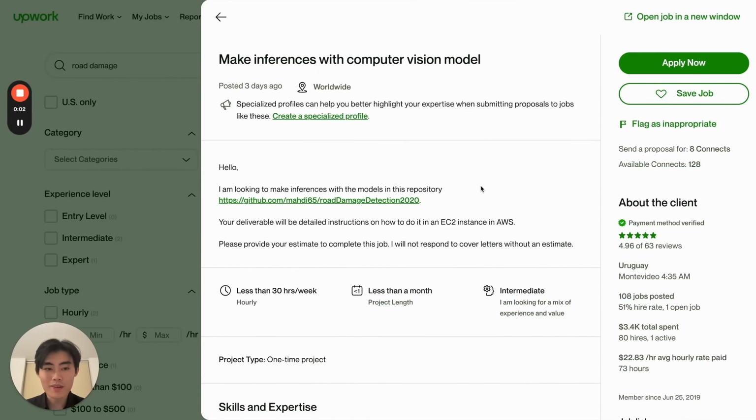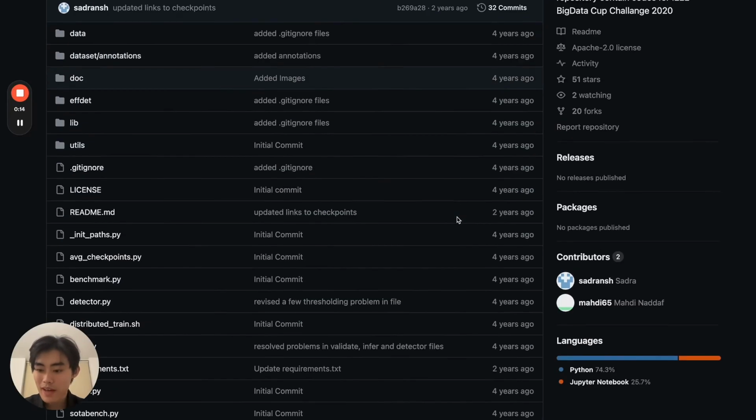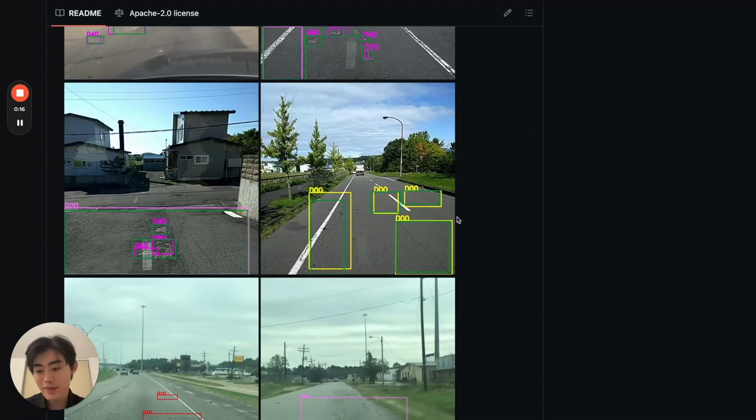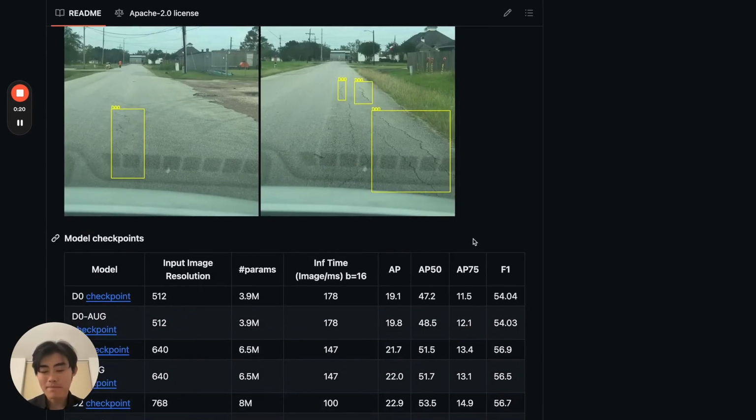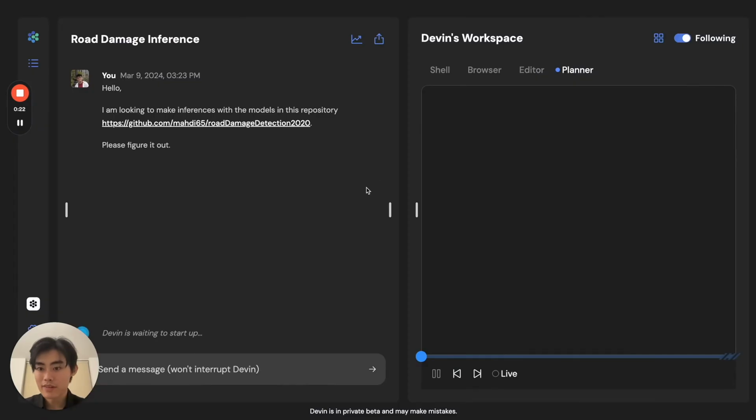Hey, I'm Walden, one of the developers here at Cognition AI. We were playing around with whether or not Devin could start a side hustle on Upwork. So here's an actual real job from Upwork, where the client wants to set up this computer vision model, which actually looks quite interesting. Seems very difficult to set up. I'm not sure how I would start doing this, but you give the task to Devin and ask Devin to figure it out, and things just kick off.